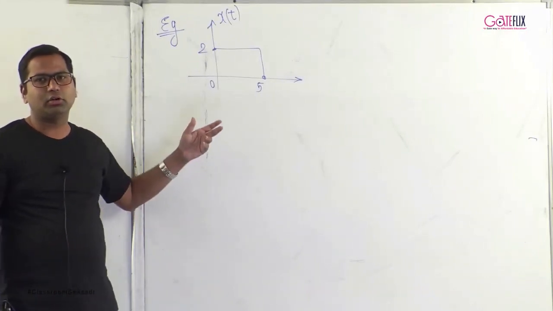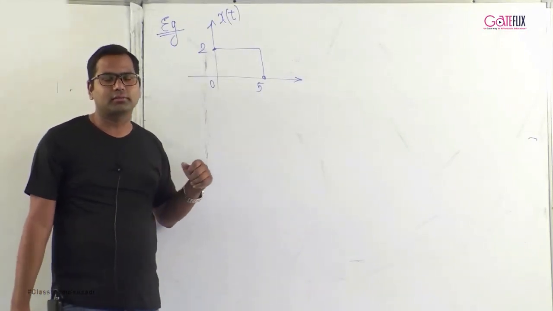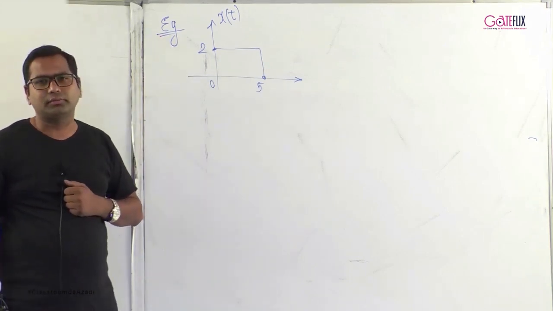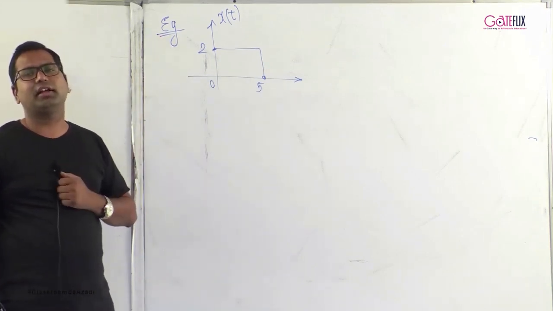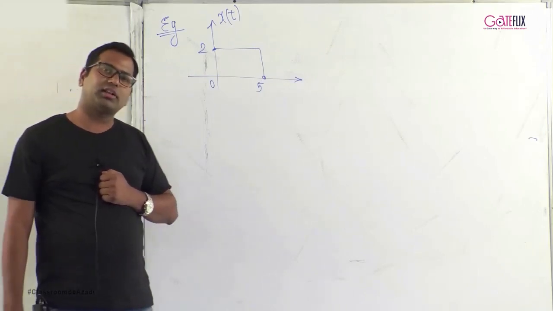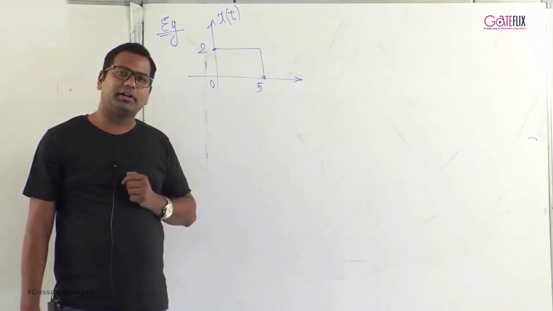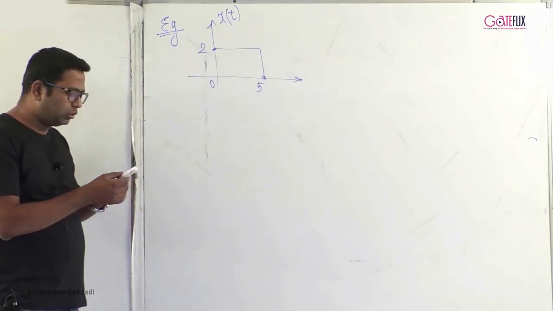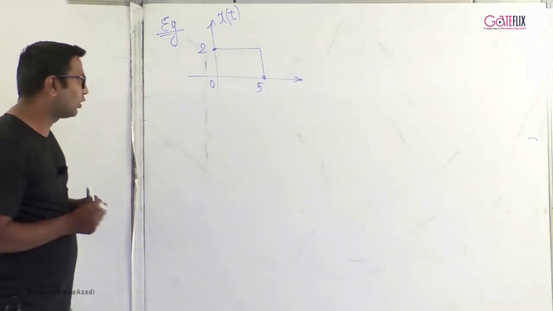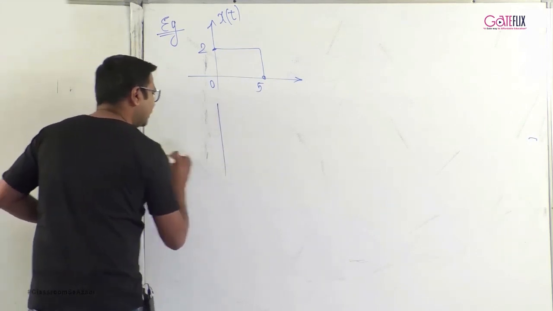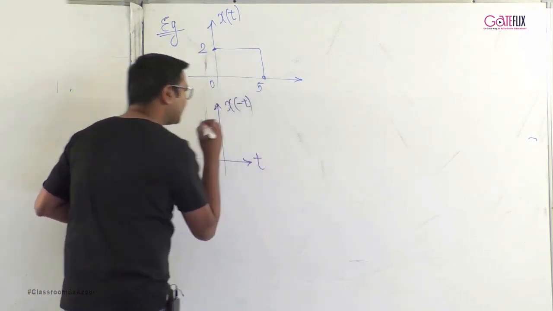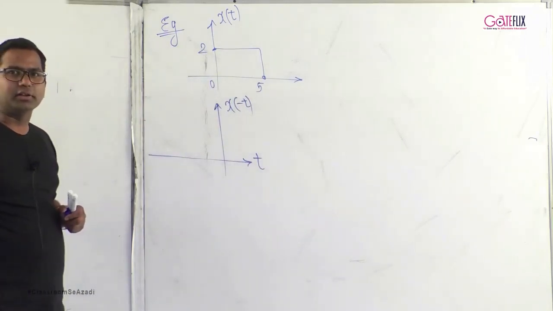It is not even because it is not symmetrical about the y-axis. Similarly, it is not odd since it is not symmetrical about the origin. So such a signal is neither even nor odd. Such a neither even nor odd signal can be divided into two parts: an even part and an odd part. How do we divide it into an even part and an odd part? To do this, first we have to draw the time reversed version of the signal, which is x of minus t.